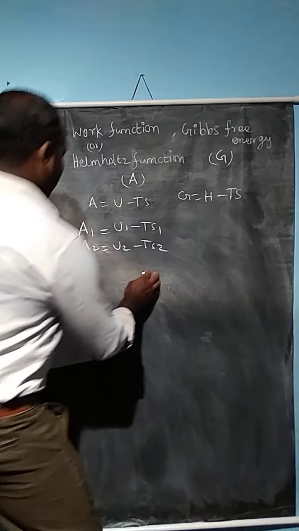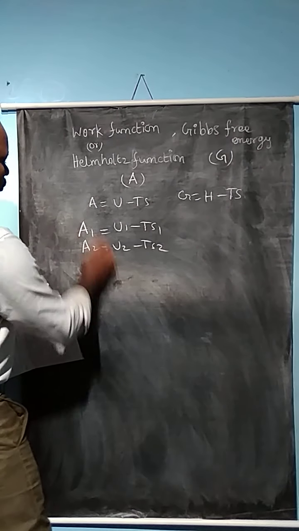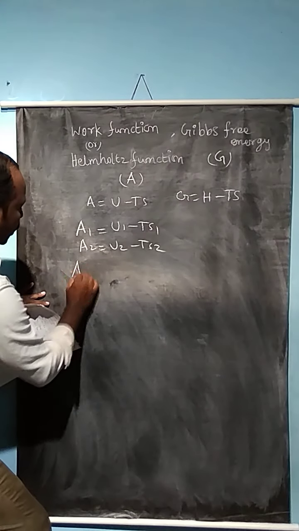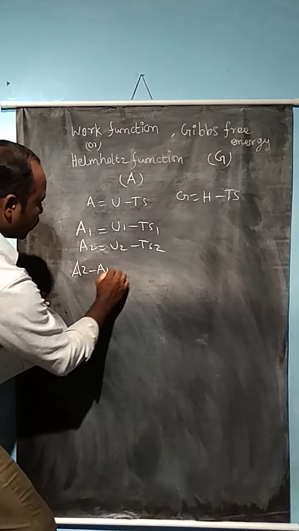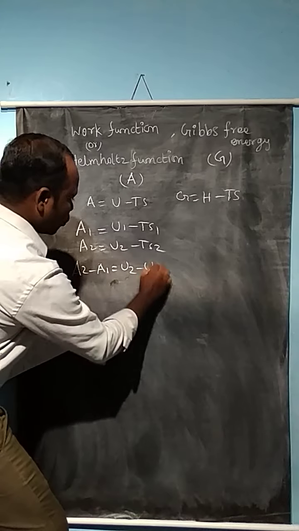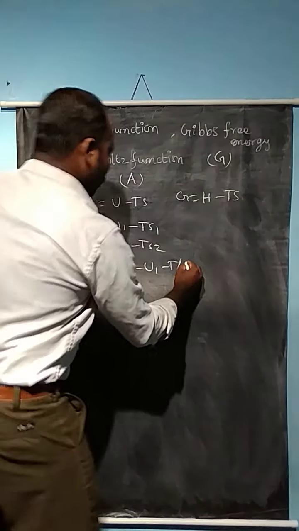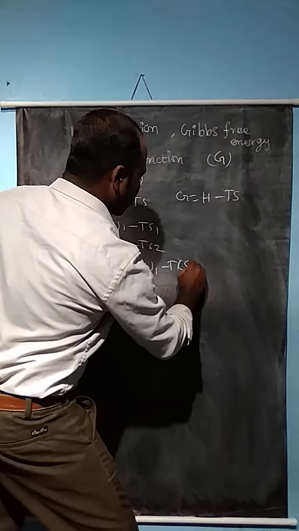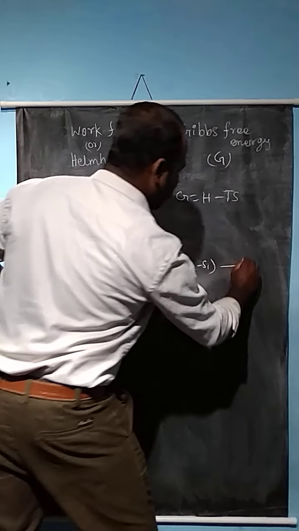Now A2 minus A1 gives A2 minus A1 is equal to U2 minus U1 minus T into S2 minus S1. This is equation number 1.